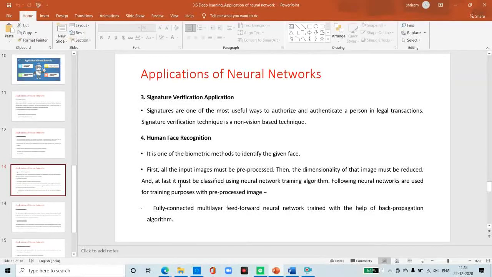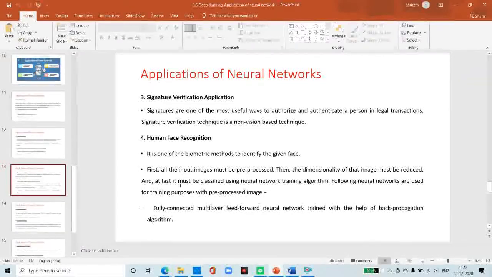And the fourth application of neural networks is human face recognition. It is one of the biometric methods to identify a given face. It is a typical task because of characterizing the non-face image. If a neural network is well trained, then it can divide images into two classes, namely images having a face and images that do not have a face. Okay, for human face recognition.